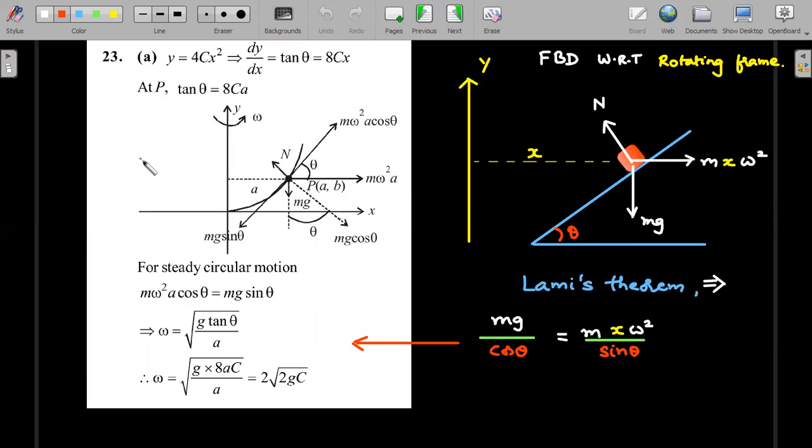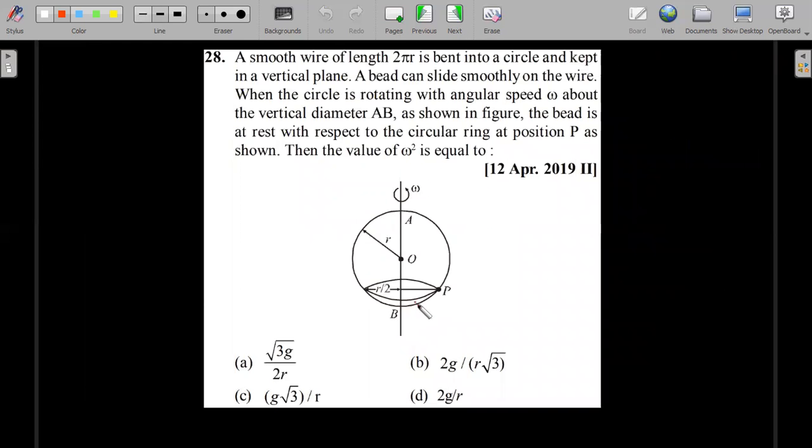This is a bulky looking solution, but I think you can borrow this one into this and think that the car is actually going around with respect to this rotating frame, with the radius x, and you can directly write root rg tan theta. You could see that. Okay, using Lami's theorem, you can directly see the value of velocity is root rg tan theta. So directly you can write the omega. Okay, so straightforward. Again, another similar situation where a smooth wire of length 2 pi r is bent into a circle and kept in a vertical plane.